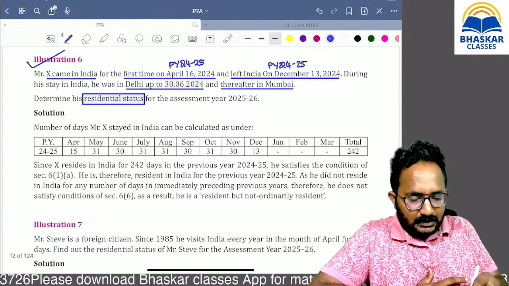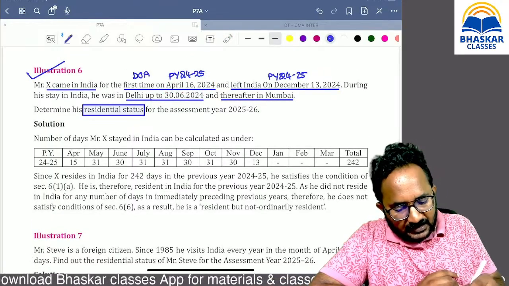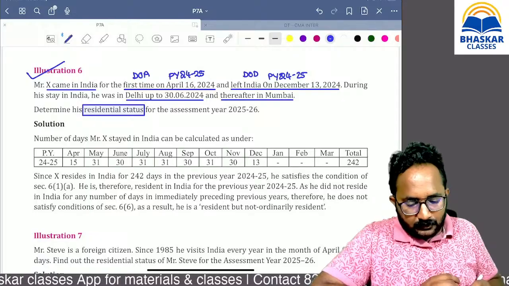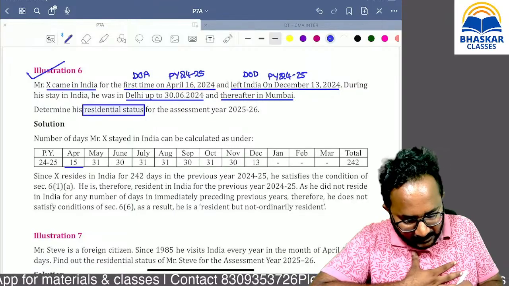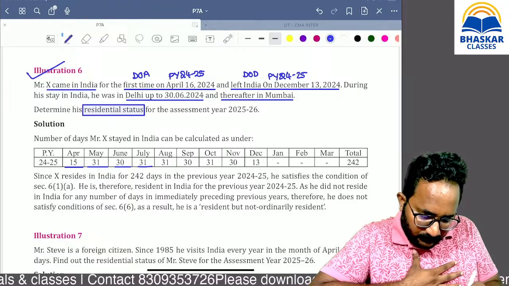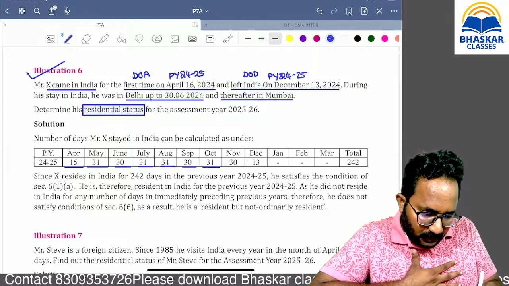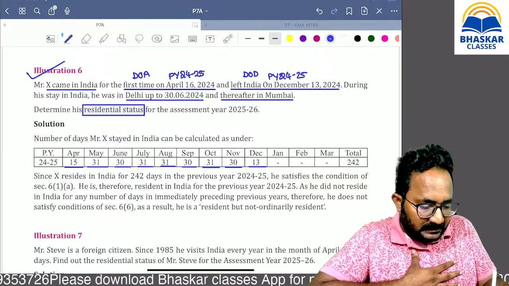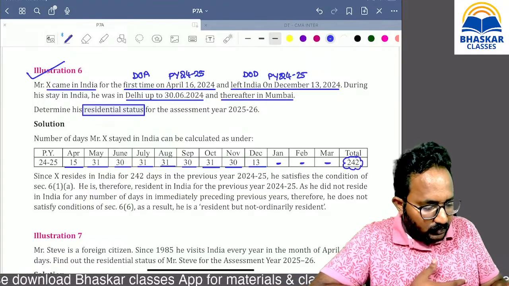Okay, April month, how many days he stayed in India? Remember, this is the date of arrival and this is the date of departure. Both shall be considered as stay in India only. So the 16th also he stayed in India, that means in April month, 15 days. May month also he stayed in India, June also, July also, August also, September also, October also, November also. In December, including the date of departure, 13 also he stayed in India. For these 3 months he has not stayed. So if you calculate, you get 242.